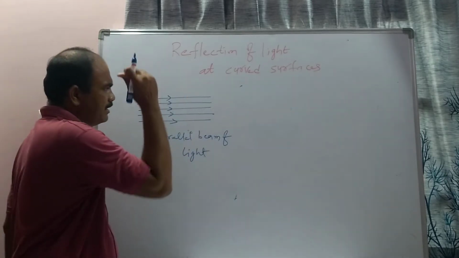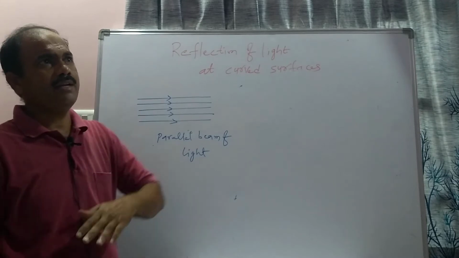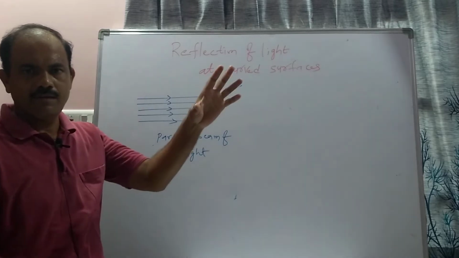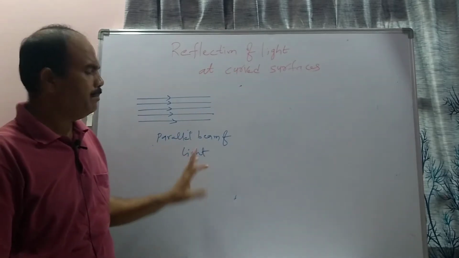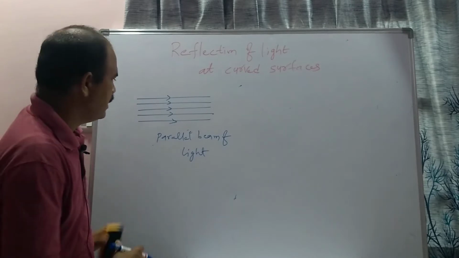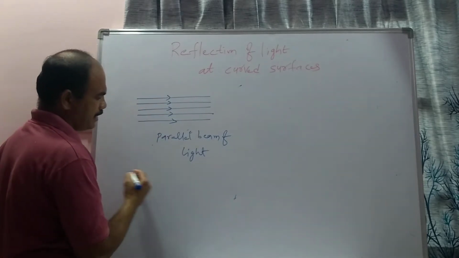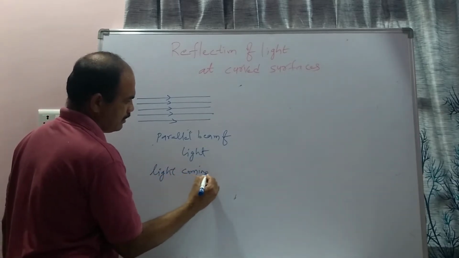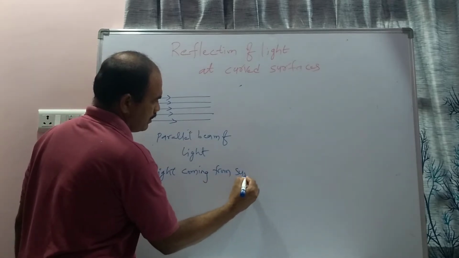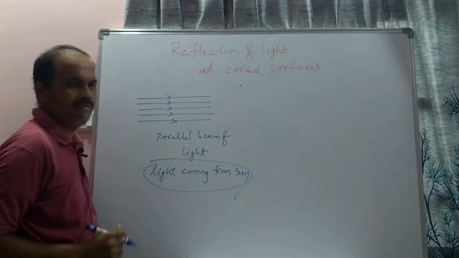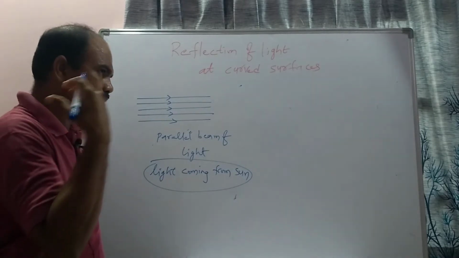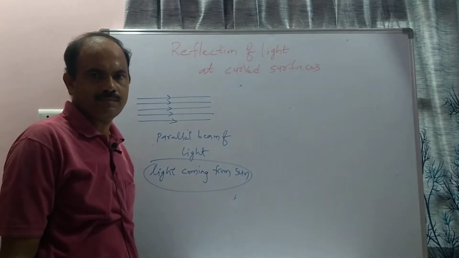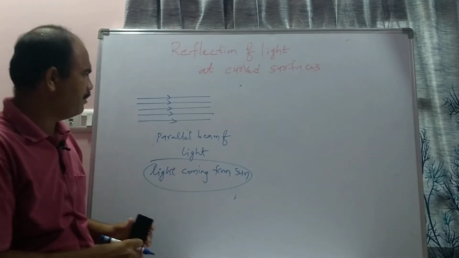Generally we get a parallel beam of light when the source of light is far away from us. For example, light coming from the sun can be taken as a parallel beam of light. Or, for example, if a car is coming from 200 meters away, then that light can also be called a parallel beam of light.